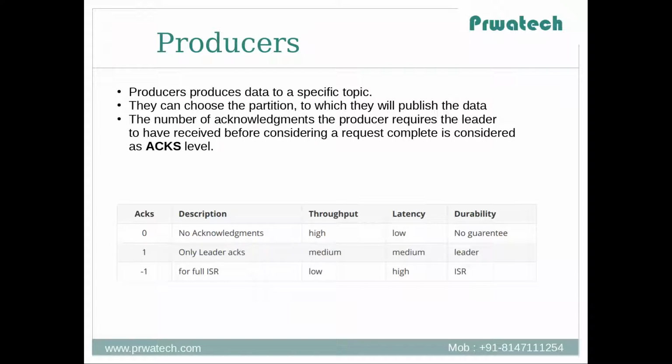Latency will be high, it will take much time, and durability is very good actually, because this guarantees that you will not lose the message.